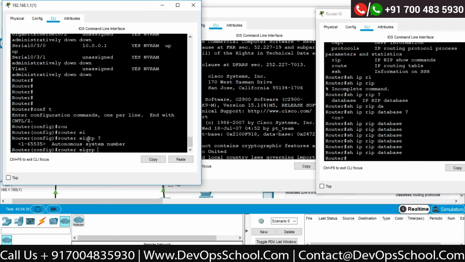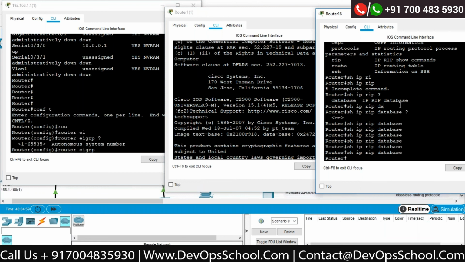It will ask me for the autonomous system number. Now if you are using EIGRP within your organization, you can use a free private autonomous system number which is available. Now we are using it in the lab, so you can use any number in between this range, but practically speaking, this number has to be identical for each and every router which is part of that routing domain, correct?